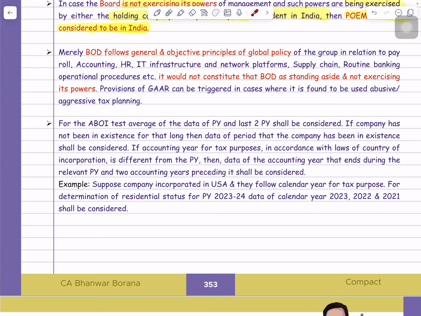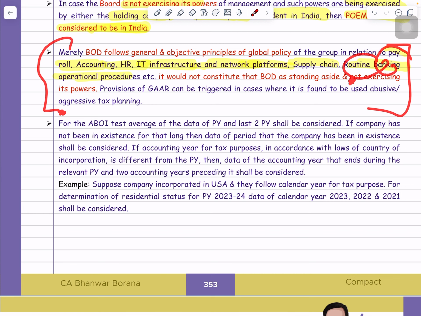Now, you know that in a multinational group, what happens? Every subsidiary company follows the same functions that are followed by the group. Suppose the group follows the same payroll function, accounting function, HR function, IT infrastructure function, network platform function, supply chain function, routine banking operation procedure, etc. That is followed by every subsidiary company. So suppose one subsidiary company is located in Singapore and that company is following these functions of the holding company or group company, then the question is, sir, can we say that the board of directors does not have any power to take decisions?